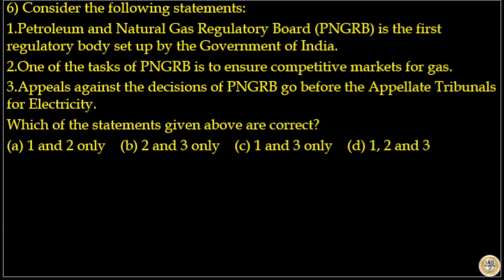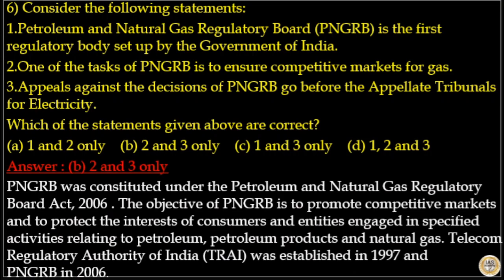Next is, consider the following statements. Petroleum and Natural Gas Regulatory Board is the first regulatory body set up by the Government of India. That is incorrect. One of the tasks of PNGRB is to ensure competitive markets for gas. That is correct. Appeals against the decisions of PNGRB go before the appellate tribunals for electricity. That is correct. Which of the statements given above are correct? Here, the answer to this question is option B. Statements 2 and 3 are correct and statement 1 is incorrect.